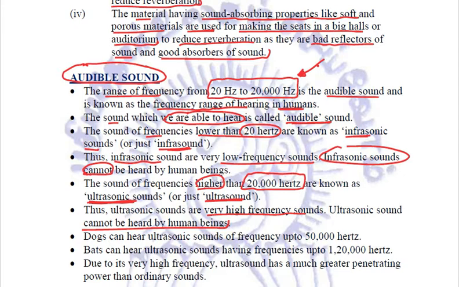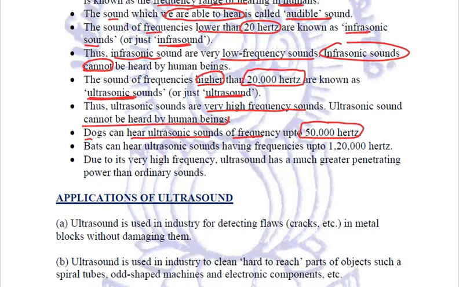But a few animals have special features, like dogs. They can hear ultrasonic sounds of frequency up to 50,000 Hz, which is much more as compared to us humans. Bats are even better. They can hear ultrasonic sounds having frequency up to 1,20,000 Hz. Clear? Now these ultrasonic sounds have very high frequency, because of which they have a much greater penetrating